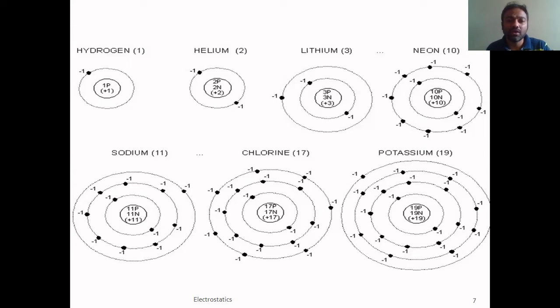I will explain one or two images that are present in this slide. For convenience, I will take this hydrogen atom. You know that a hydrogen atom has one proton, one neutron, and one electron. For convenience, forget about neutrons, because neutrons are neutral particles and don't have any charge. So now forget about neutrons, right?